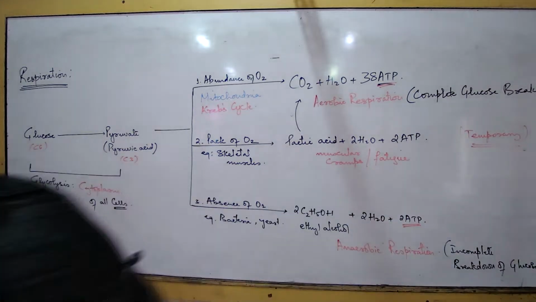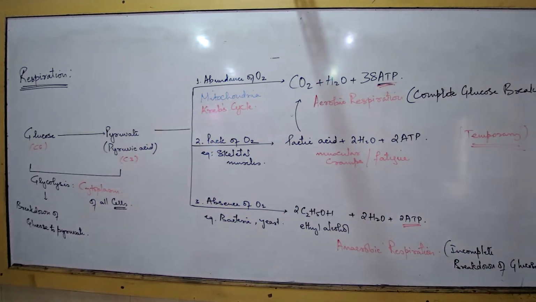Basic difference. The error students make when asked for the difference between aerobic and anaerobic is that they always write "presence of oxygen and absence of oxygen." That is a common error. No mark will be given for that.